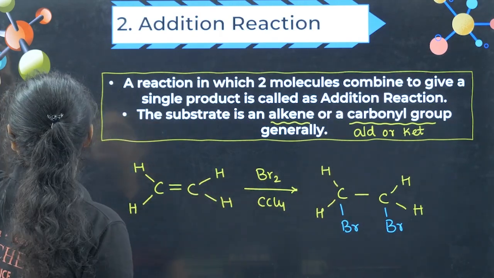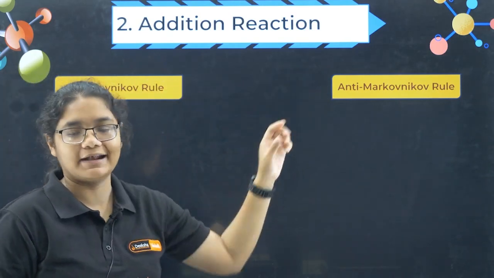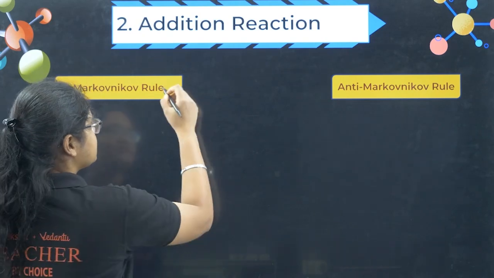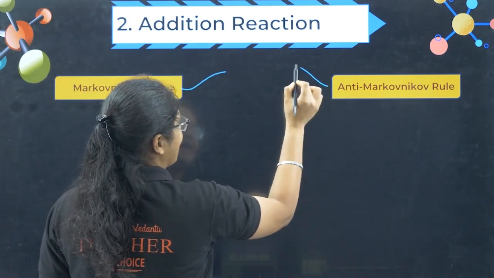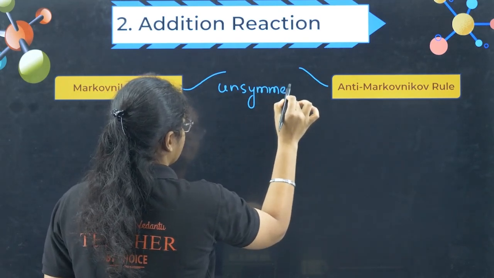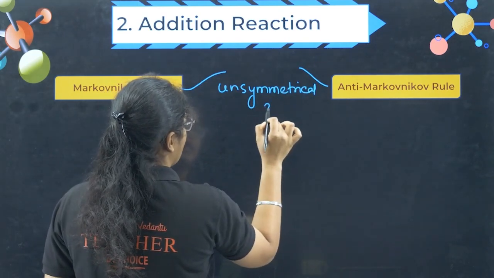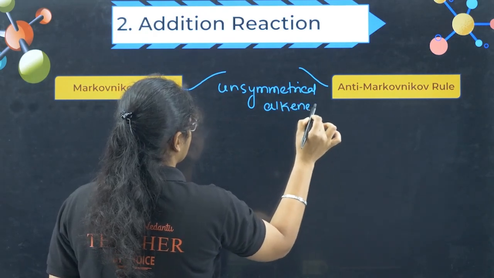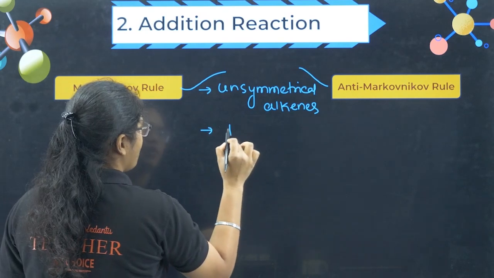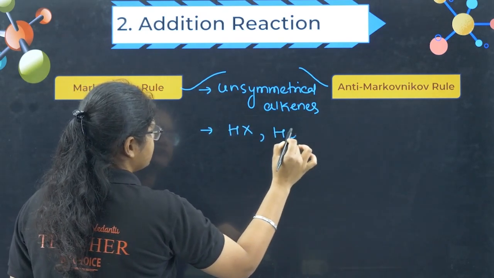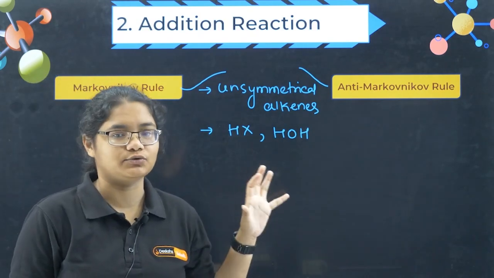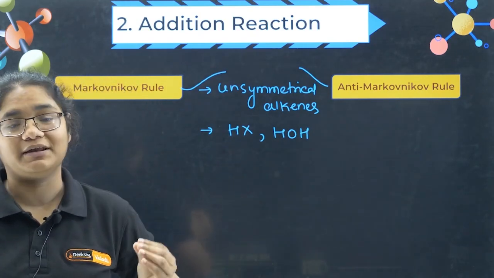Now here something we should also know about Markovnikov's rule and anti-Markovnikov's rule. Now for this you have to understand two important things. First, this rule is applicable to unsymmetrical alkenes. Okay, first of all it is applicable to unsymmetrical alkenes. And where do we have to use this rule? While the addition of HX, HOH, okay, generally when we are adding HX and HOH we have to use this rule. Now first I will tell you what unsymmetrical alkenes are.